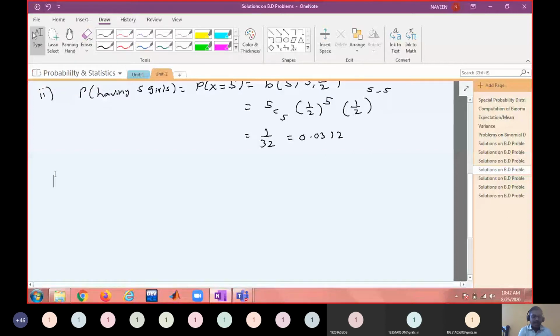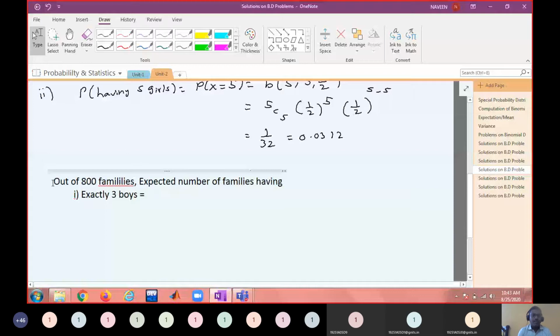So out of 800 families, or you can write like this: expected number of families having exactly 3 boys, out of 800 families, is equal to 800 into the probability that X equal to 2, since 3 boys means 2 girls.